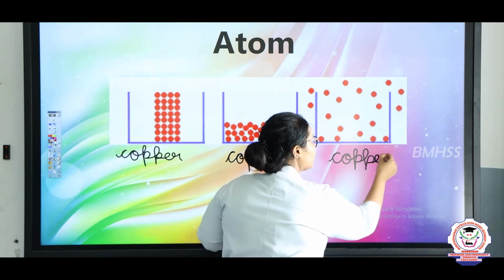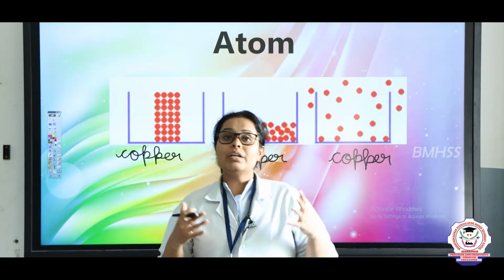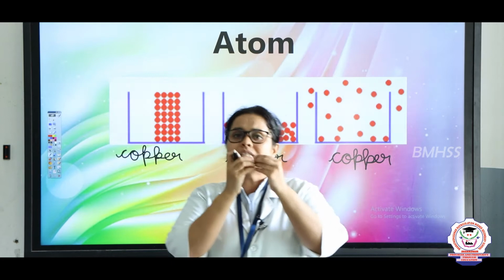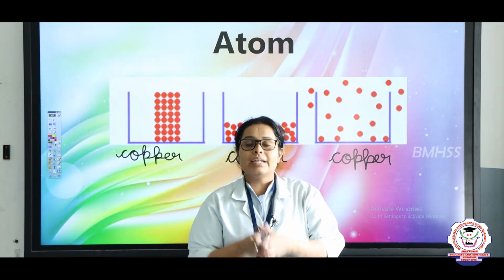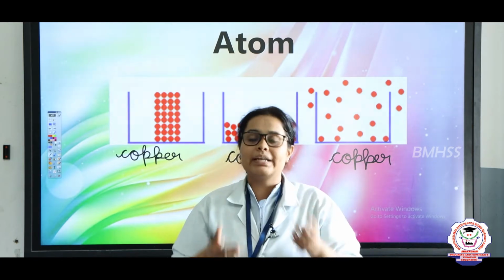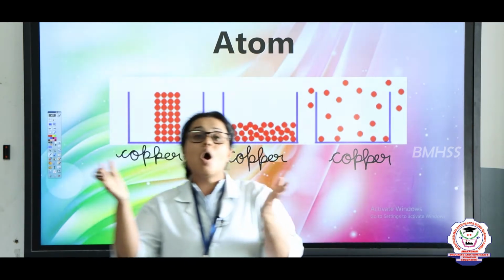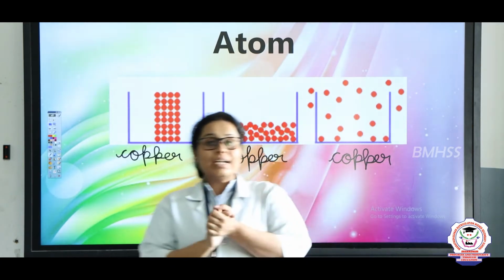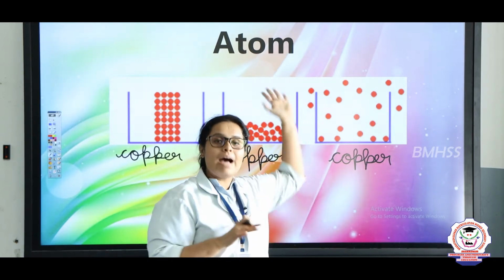Even after getting to a very small size, it remains the same, that is, it remains copper whether it is in a big size or in a small size. So, that is how the concept of atom came.